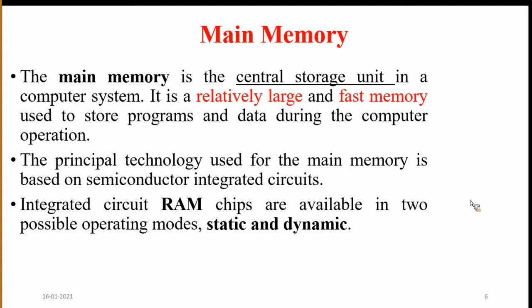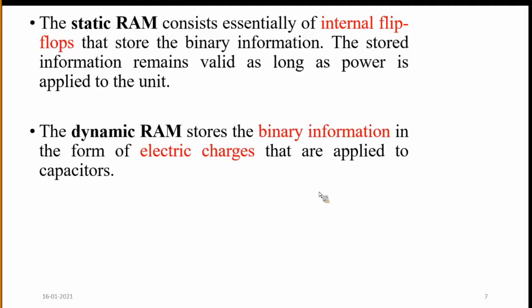Coming to dynamic RAM. DRAM stores the binary information in the form of electrical charges. The binary information is electric charges applied to capacitors.